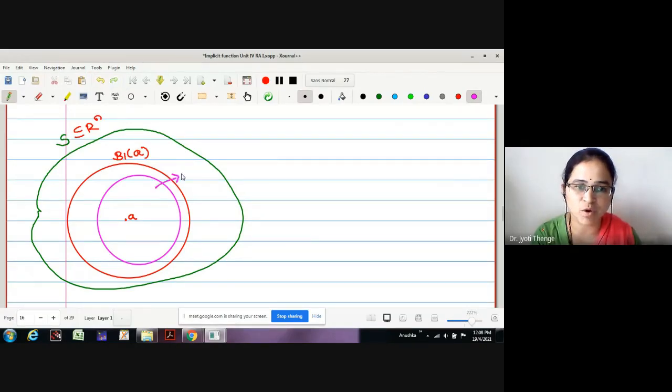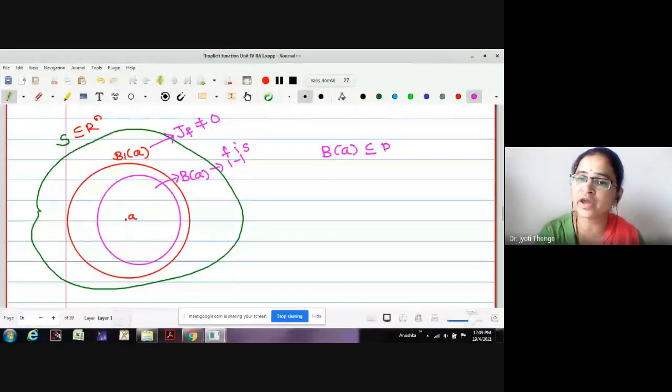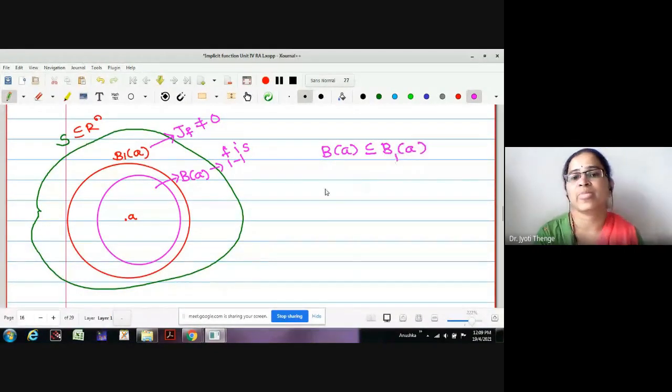This is the ball, say B of A, on which F is 1-1. This is the ball B1 of A on which Jf is non-zero. This is the other ball. We selected the ball B of A contained in B1 of A. On B1 of A, the Jacobian determinant is non-zero, and on B of A it is 1-1, which means on B of A both the conditions hold.